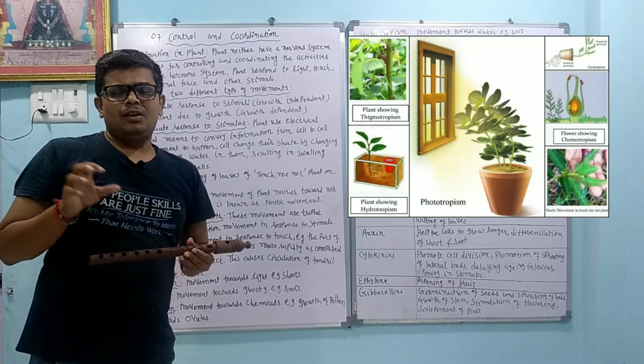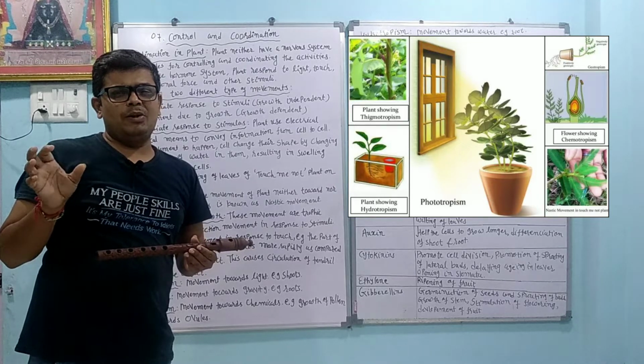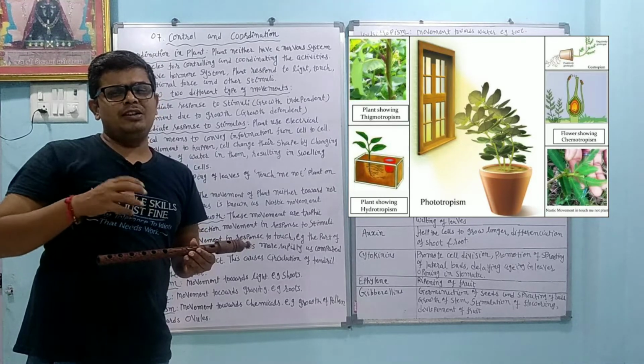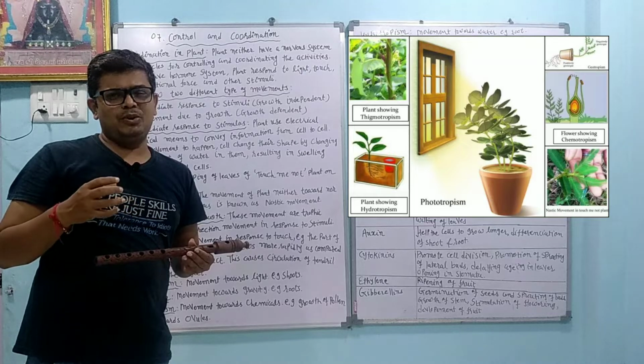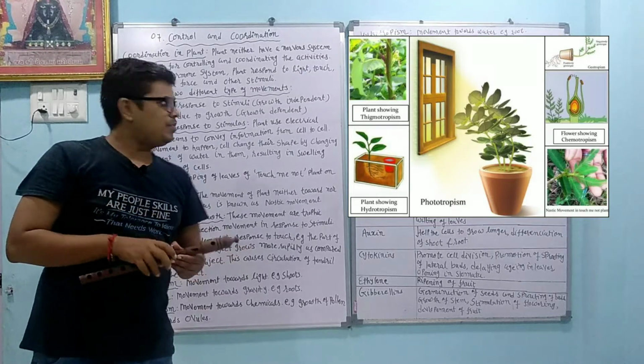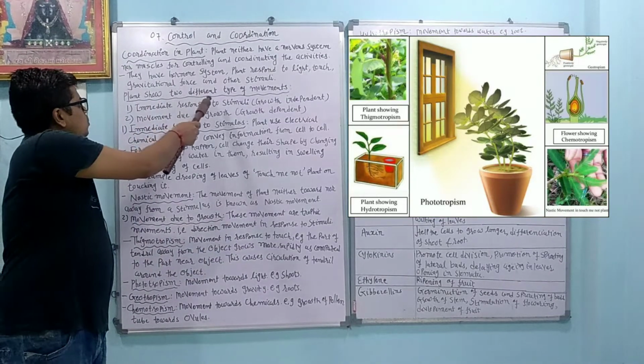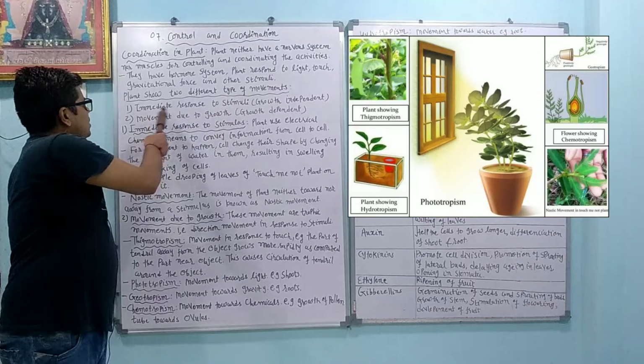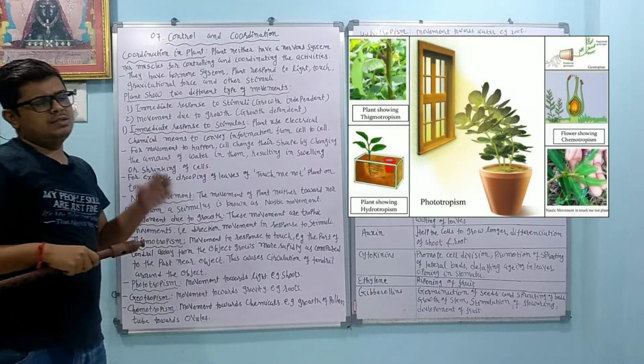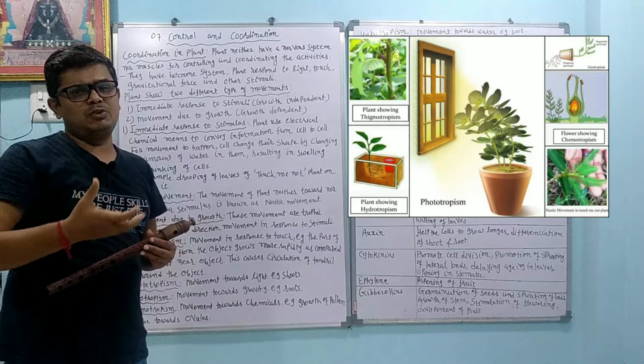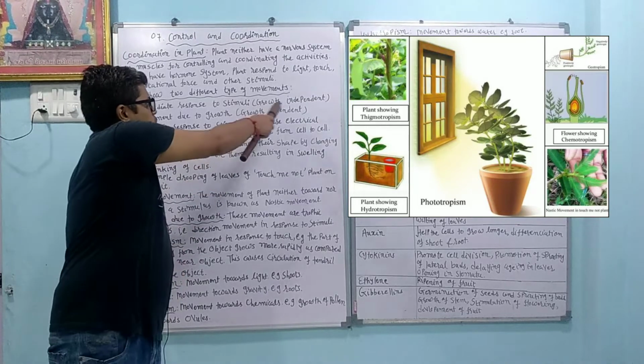Dear student, we know what a stimulus is. Stimulus means if there is any change in the environment, the organism responds and reacts according to that. That is called a stimulus. Plants show two different types of movement. First is immediate response to stimuli. Sometimes the plant gives an immediate response to the stimulus. That is called growth independent.